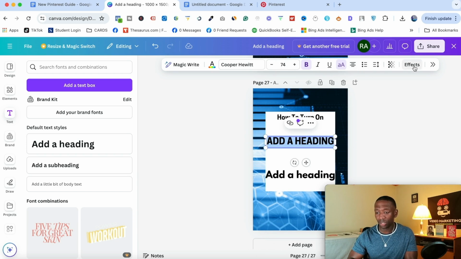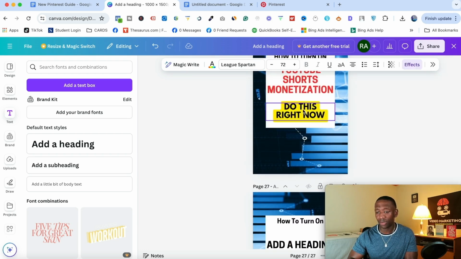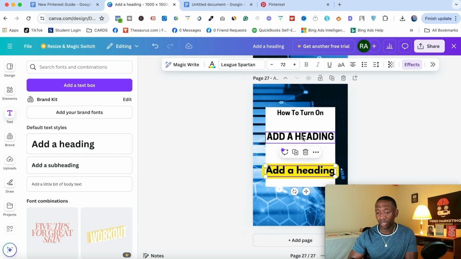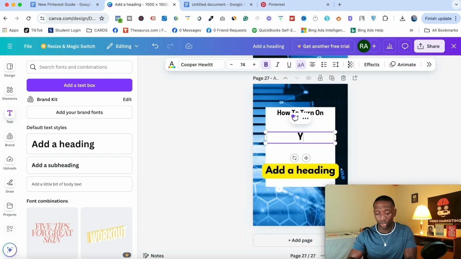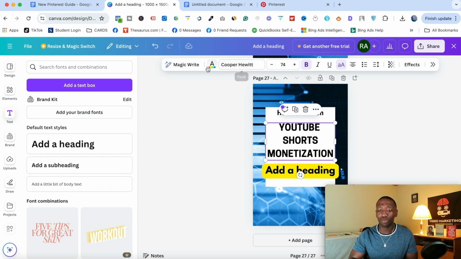And then another thing I'll do is I'll add an effect on this one. So I'll click on this, go to effects, and add a background so it'll turn it yellow so we can get what we got going here. All right, and then from here, I'll turn this to YouTube Shorts monetization. All right, so we got that, we're good. And then I'll turn this red, boom, just like that.